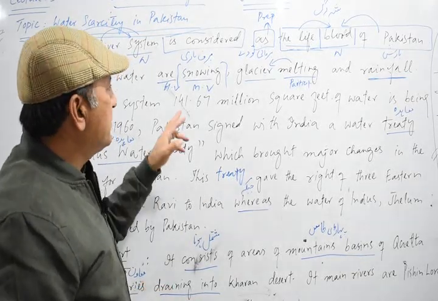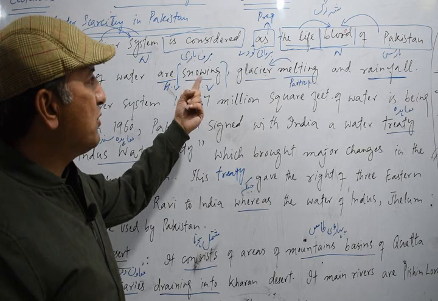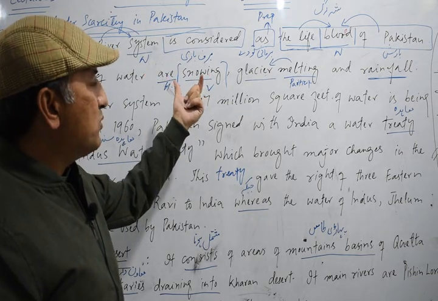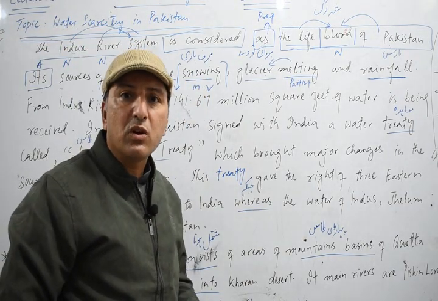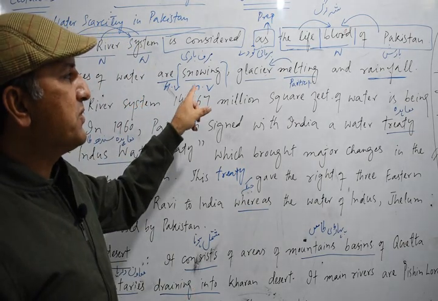Now I hope that you are understanding. Snowing, as I told you, is a combination of two words, snow plus ing, so it makes a noun, so we call it gerund. We also call it verbal noun because it is made of verb plus ing, so it is a verbal noun and it is also known as gerund.